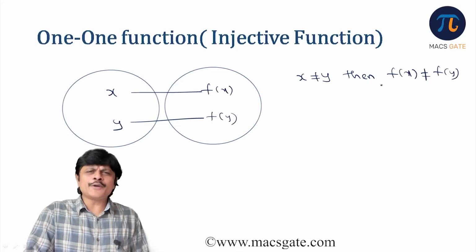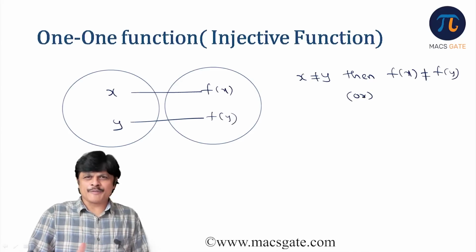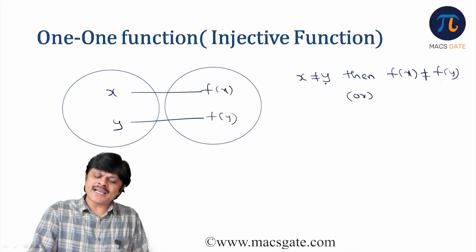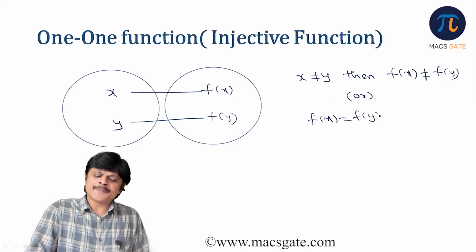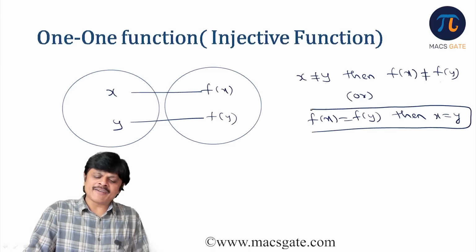But this is difficult to verify, so we use an alternative version of this. That is called the contrapositive of it, which is negation of this, then negation of this. That is, if f(x) is equal to f(y), then x equals y. So this is how we verify whether the given function is one-one. This is very simple to verify.